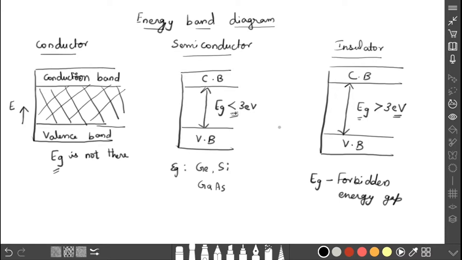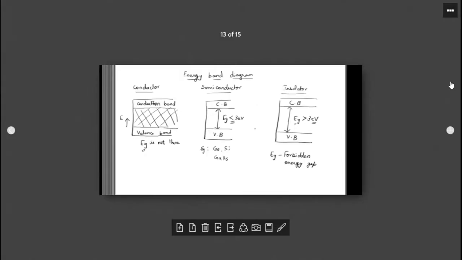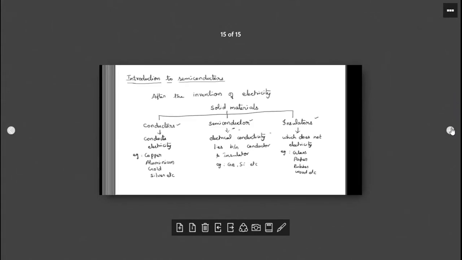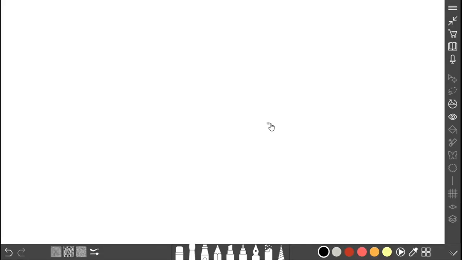Now we will discuss the types of semiconductors. There are two types of semiconductors.